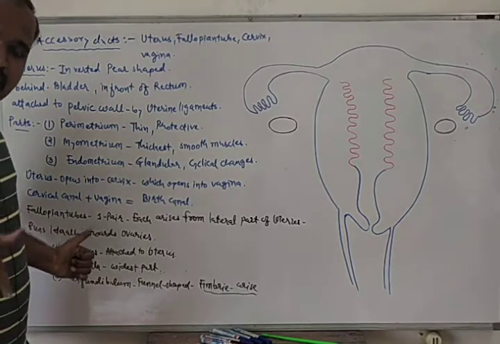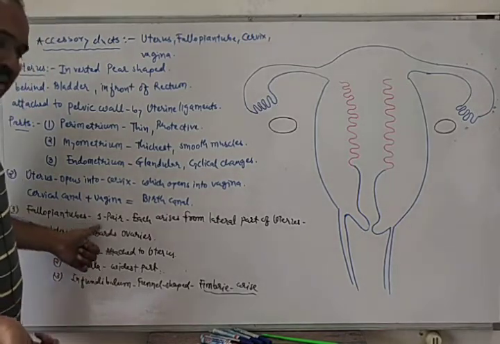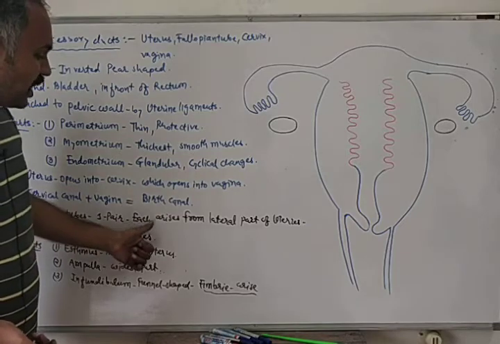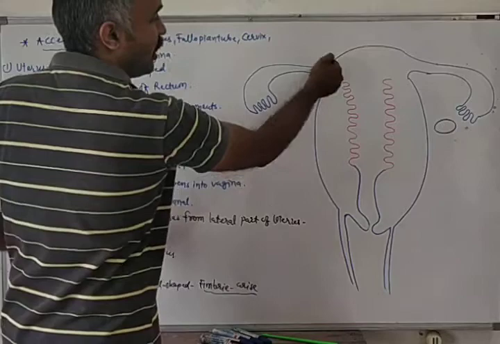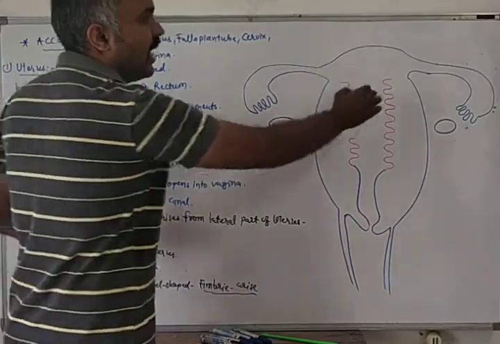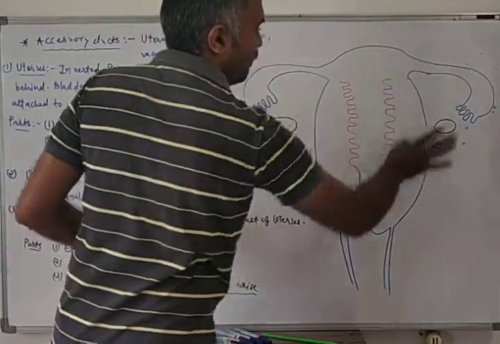Fallopian tubes, also known as oviduct, are present in one pair, and each arises from the lateral part of the uterus. See, this oviduct is arising from this lateral part of the uterus, and this one is also arising from the lateral part of the uterus.